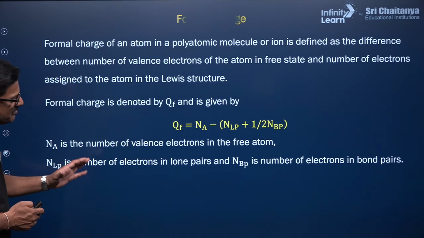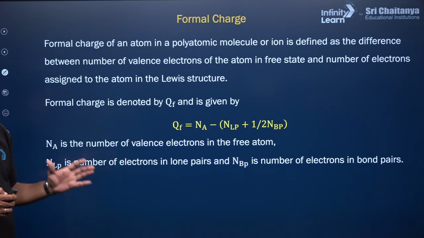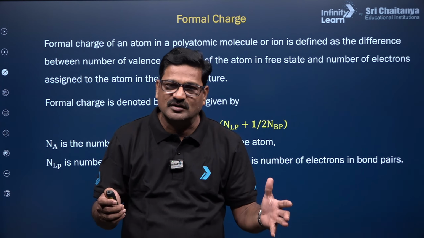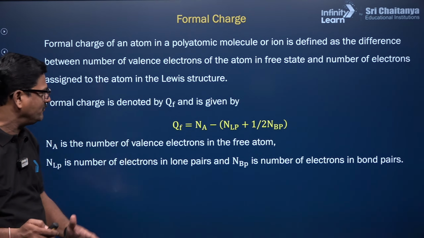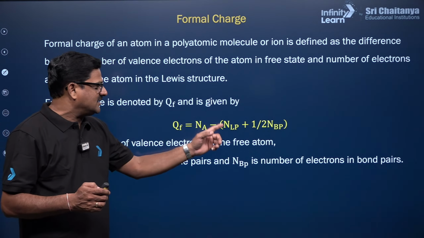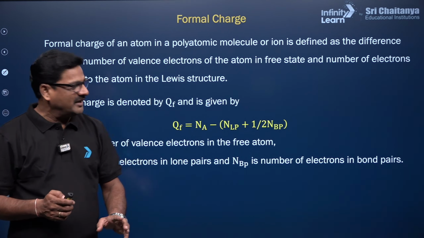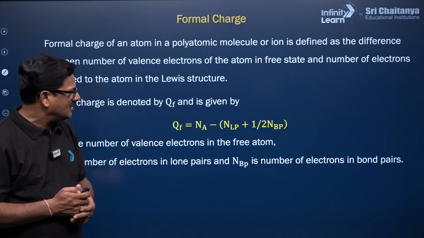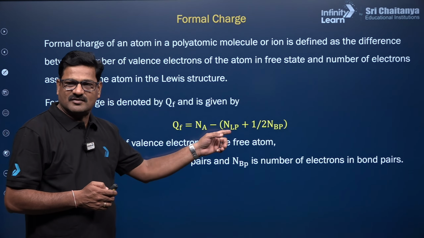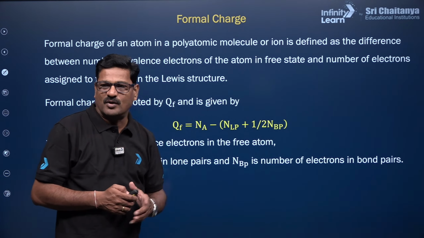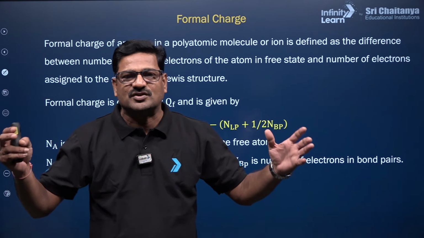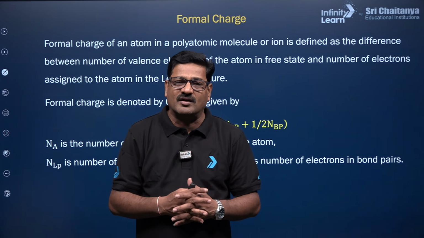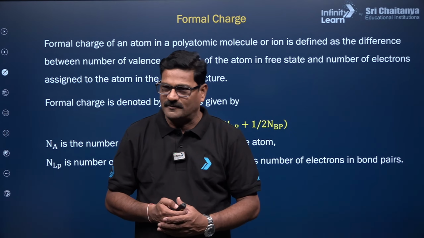The formal charge was also completed in the previous class. The formal charge of an atom in the given Lewis structure of a molecule can be calculated using the formula: formal charge equals Na minus NLP minus half NB. That is, the number of electrons in the valence shell of the bonded atom, minus the number of lone pair electrons, minus half the number of bond pair electrons. The sum of the formal charges for a neutral molecule is 0, and for a charged ion it is equal to the charge on the ion.